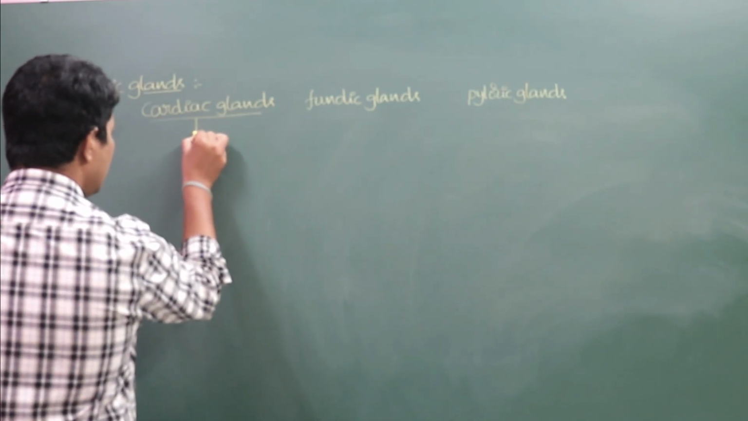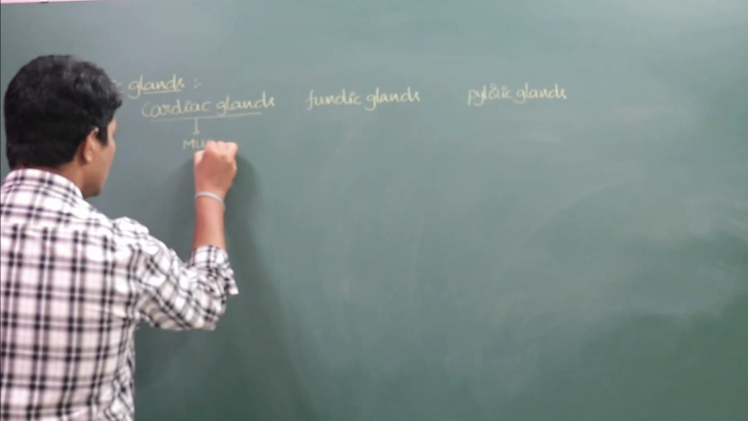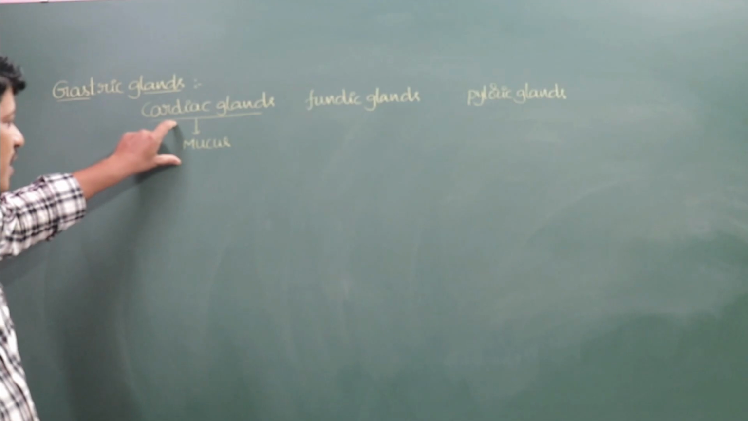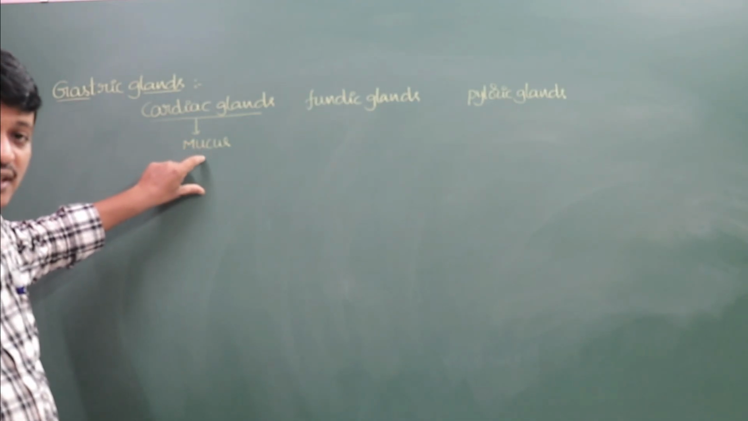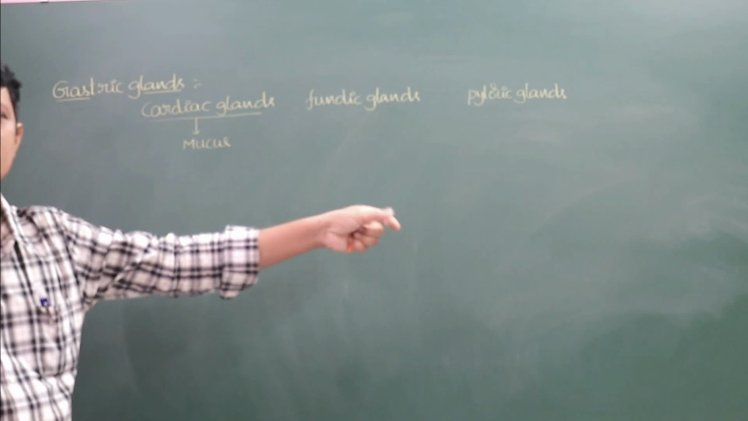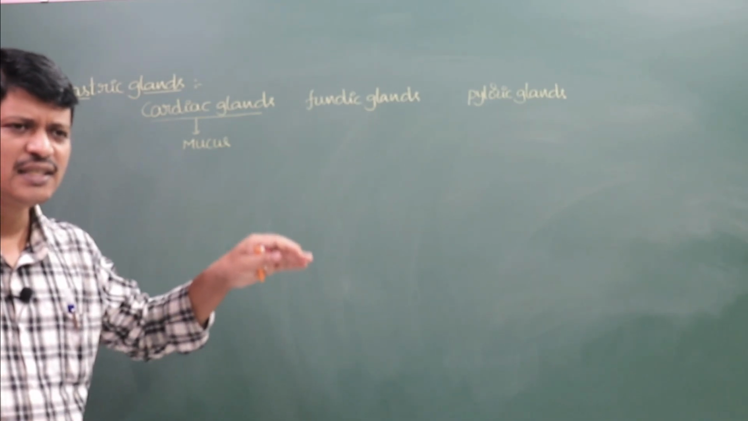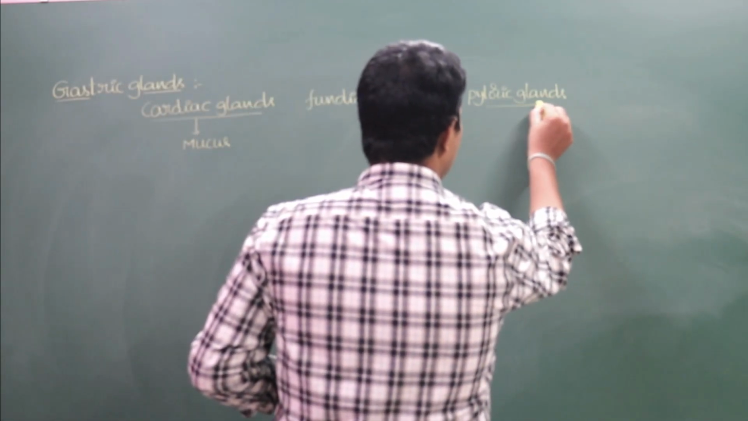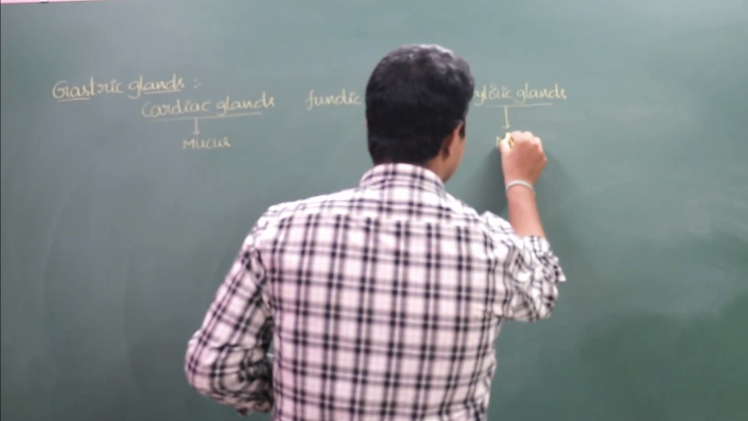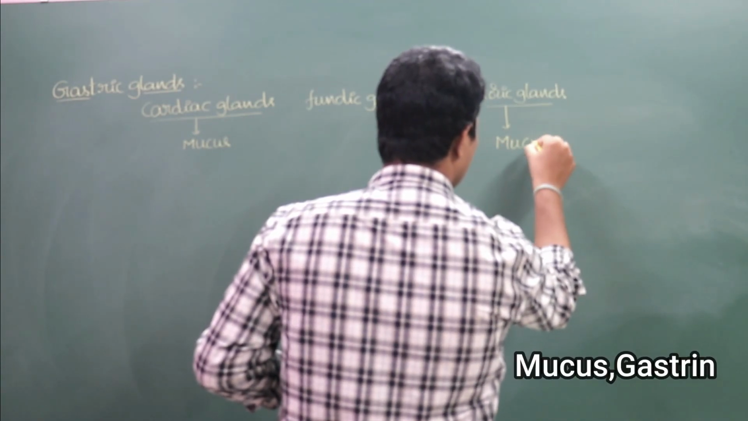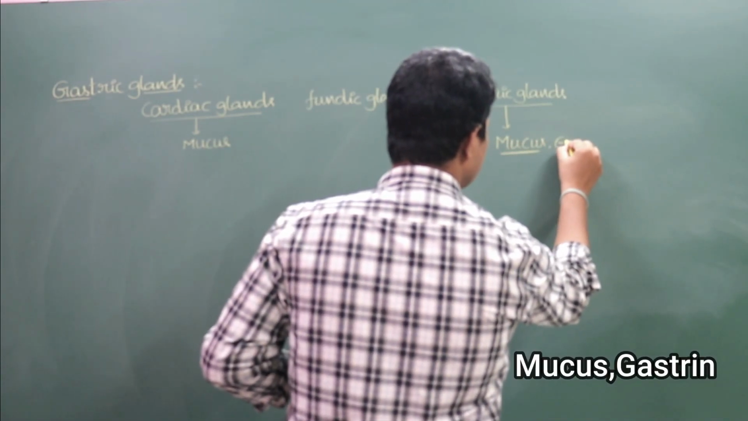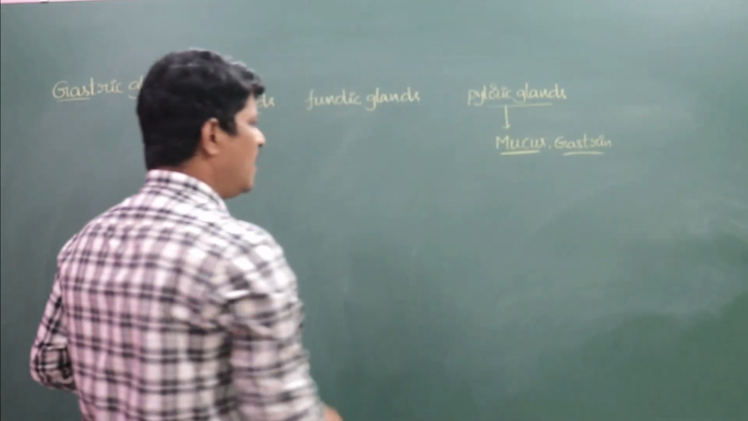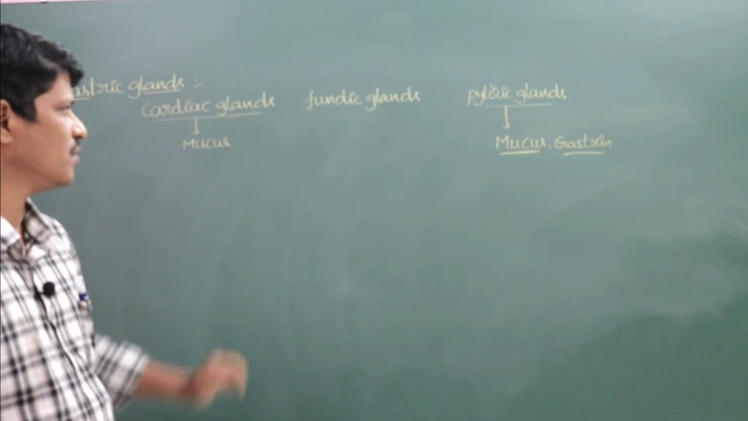These are the 3 different types of glands. See, the cardiac glands secrete mucus due to the presence of goblet cells. This mucus helps for the lubrication of the food particles, which means easy passage of the food particles. At the same time, the pyloric glands also secrete mucus and gastrin also. In some books they mention the gastrin here. Actually, we will discuss this gastrin here also.